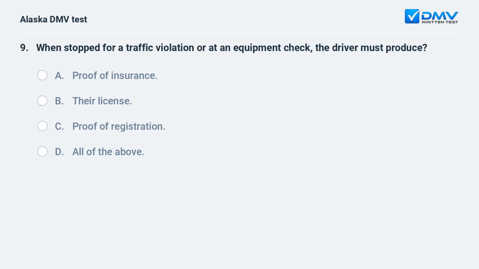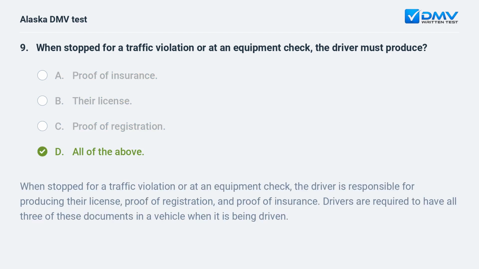When stopped for a traffic violation or at an equipment check, the driver must produce a. A. Proof of insurance. B. Their license. C. Proof of registration. D. All of the above.